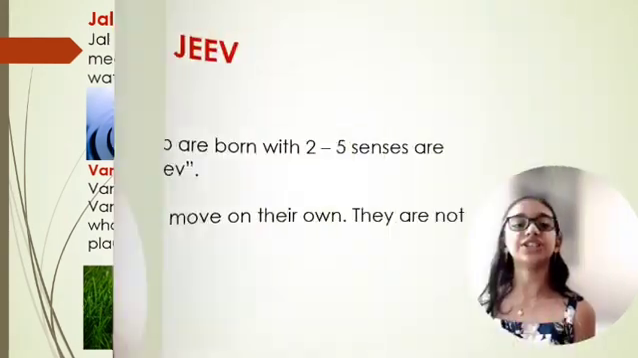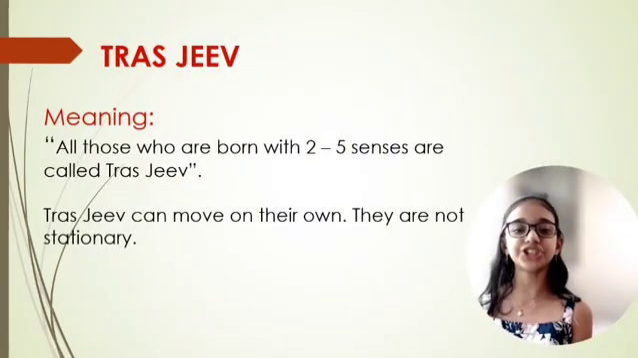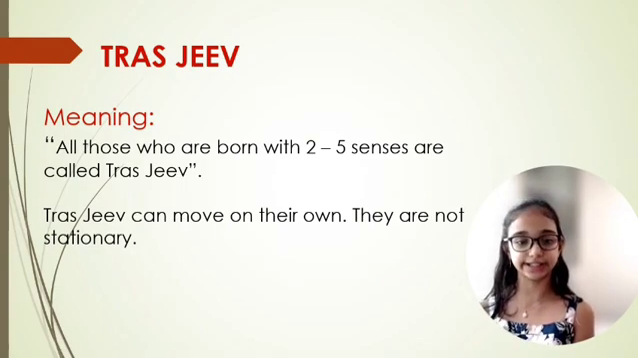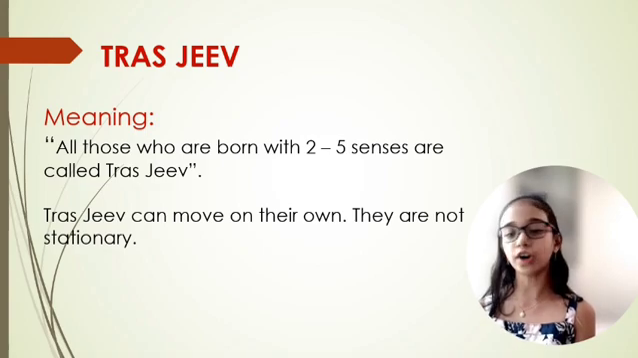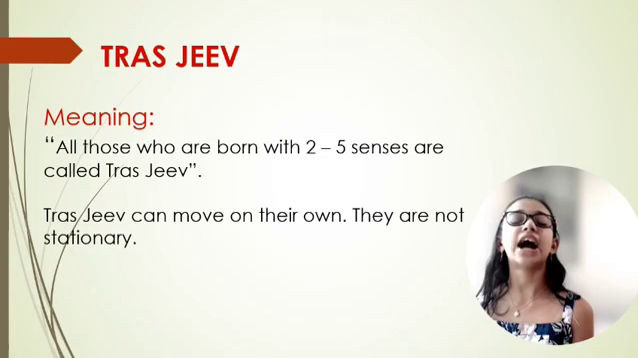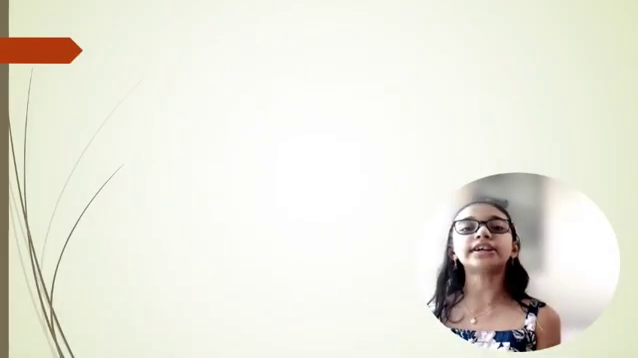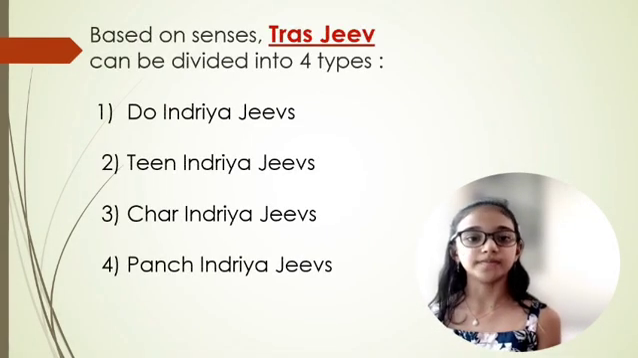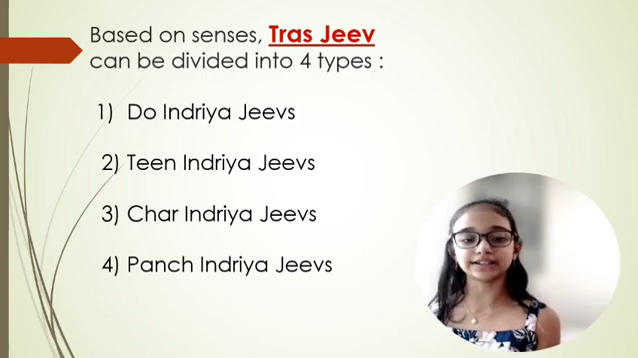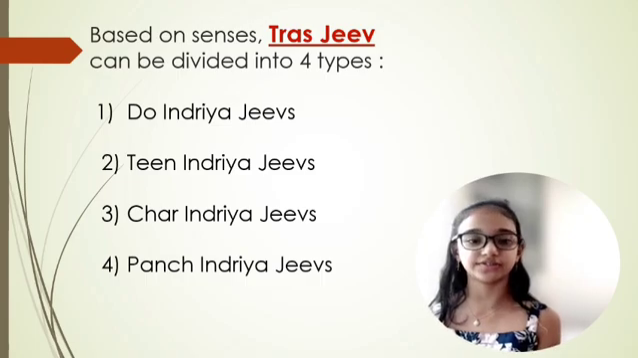Tras Jeev. Tras Jeev means those Jeevs who are born with 2 to 5 senses. Tras Jeev can move on their own. They are not stationary. There are 4 types of Tras Jeev: Do Indriya Jeev, Teen Indriya Jeev, Char Indriya Jeev and Panch Indriya Jeev.